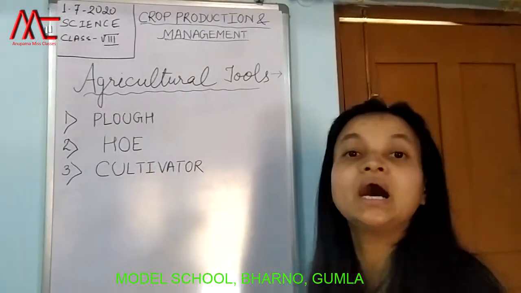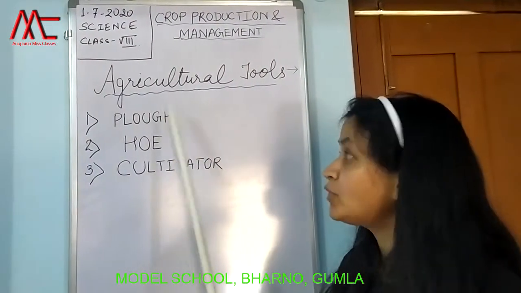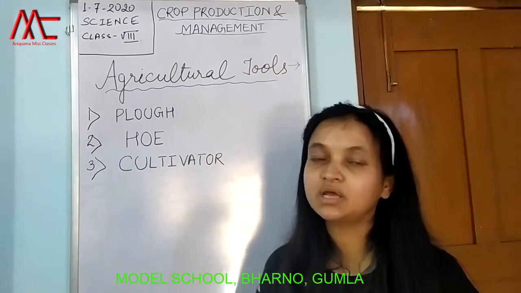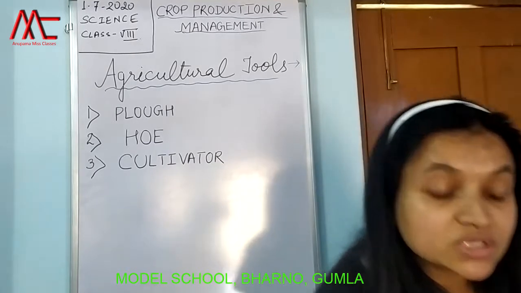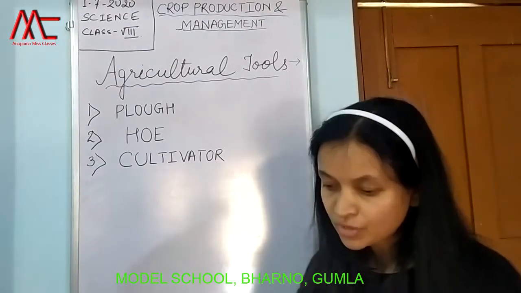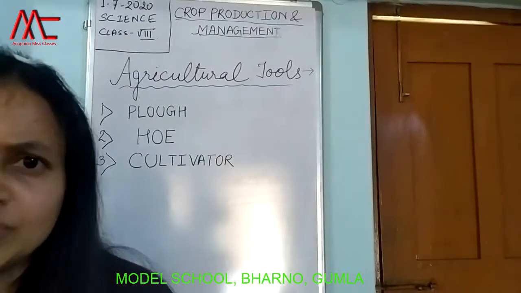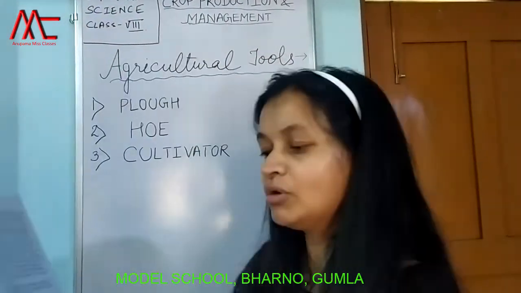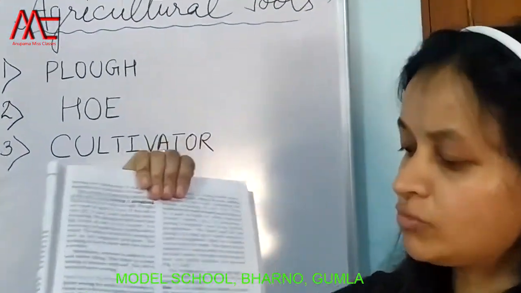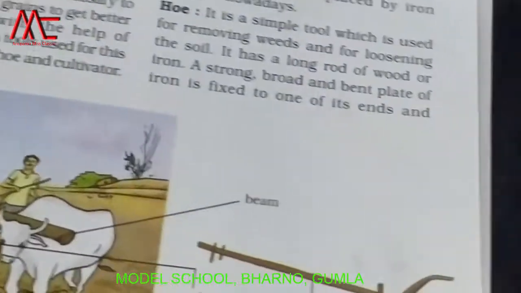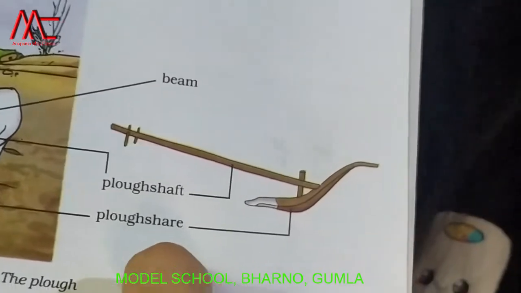This plow is हल in Hindi. ये plow जो है आप सब इससे बहुत familiar हो, आप सब जानते हो, right? So what is this plow? The diagram is given on page number 3. I'm showing you from the book only, the diagram of this plow. ये देखो आप, ये है plow, ठीक है?